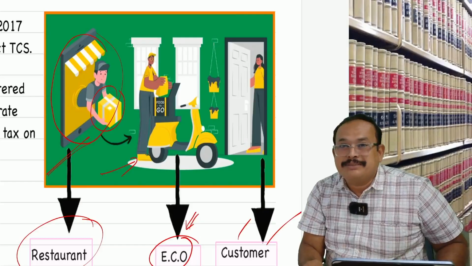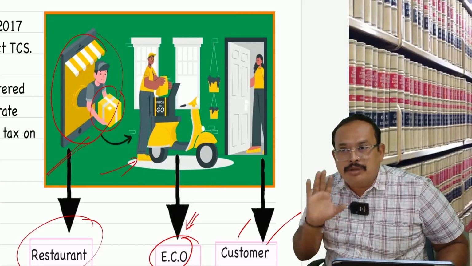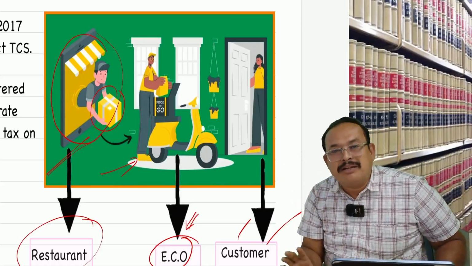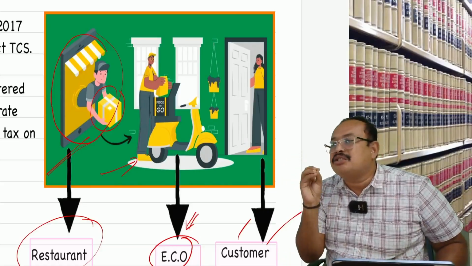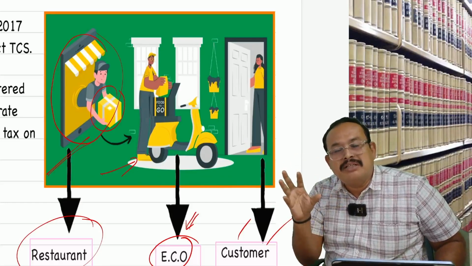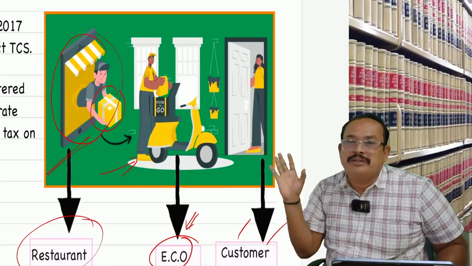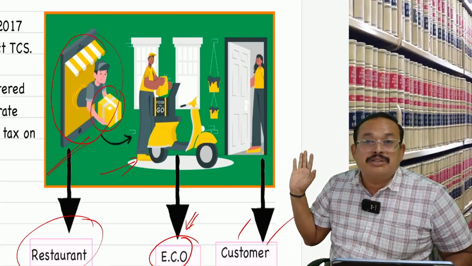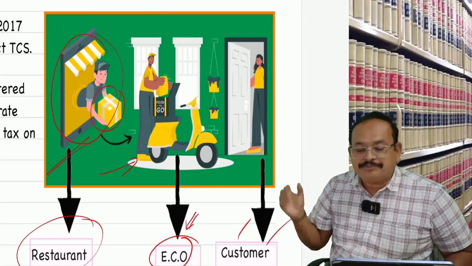Got my points? You got clarity? In a simplified manner, the reverse charge chapter, supply of goods and supply of services, has been fully covered with amendments, especially for the coming exam of September 2025.